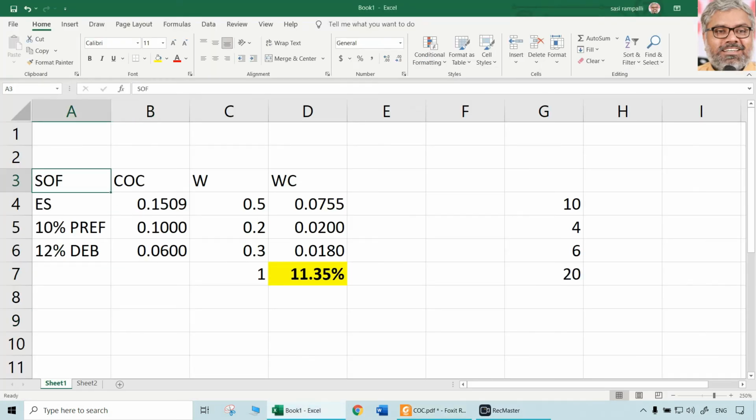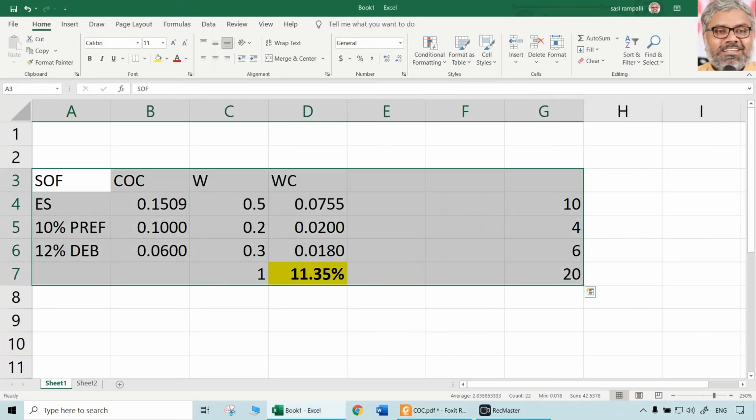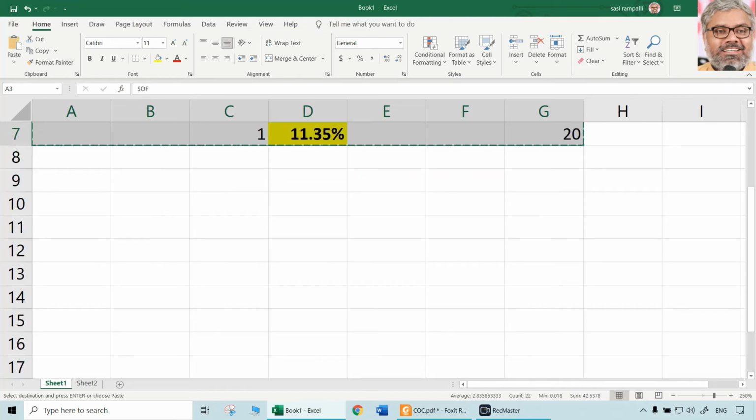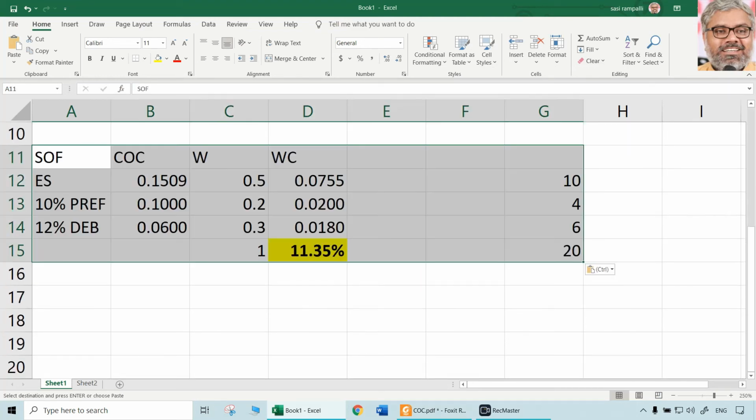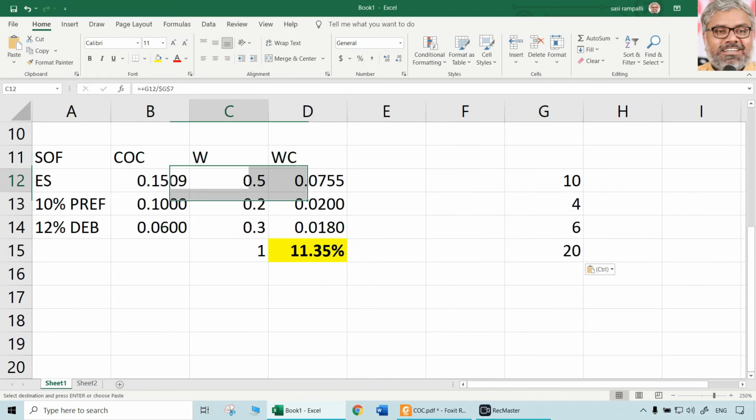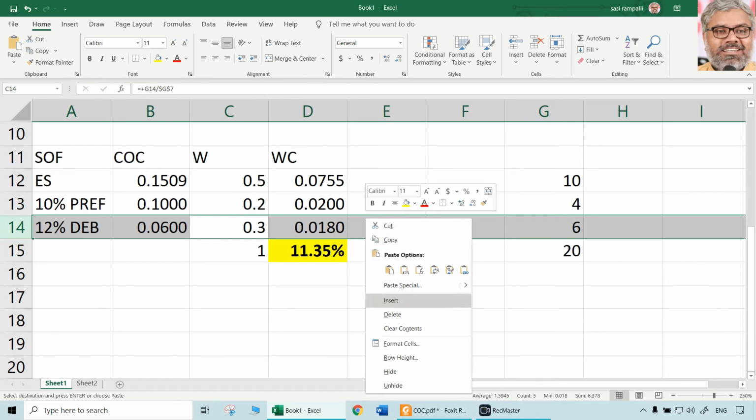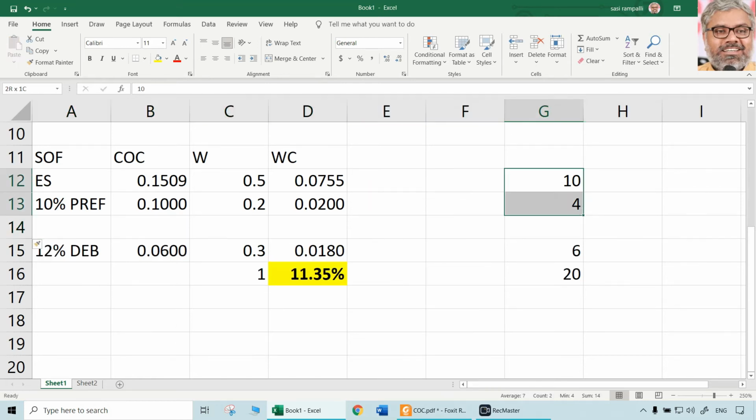But there is going to be a change in the capital structure also, and there is going to be a change in the cost of capital, particularly cost of equity also. So let us take one more thing. Amounts can be different.